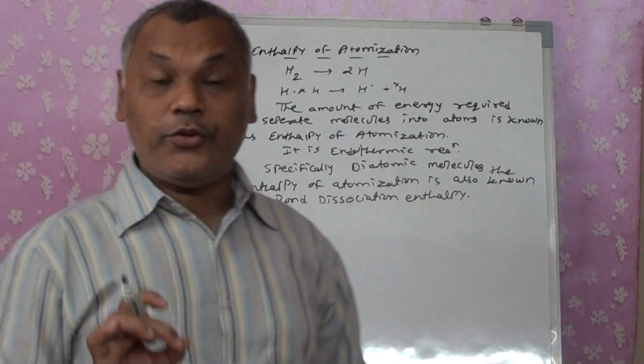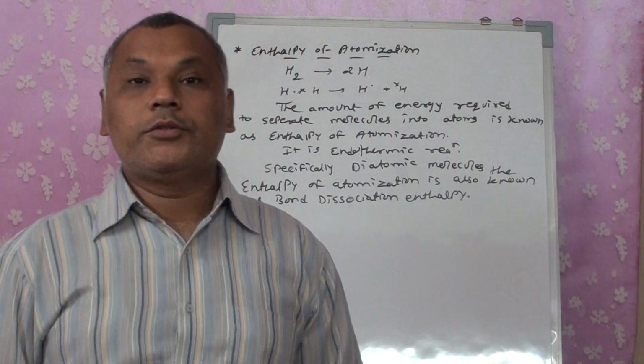We told that for diatomic molecules, right?